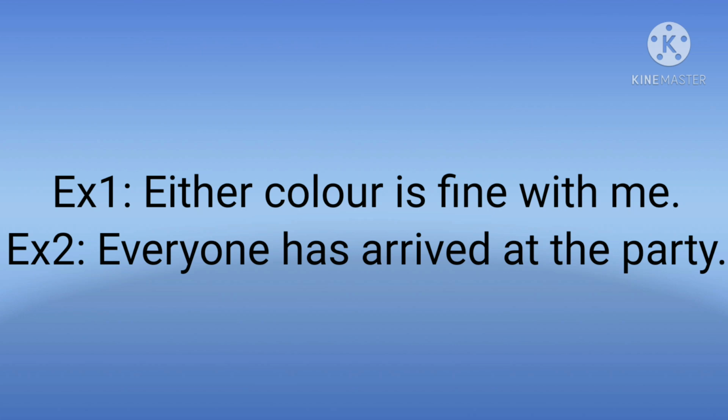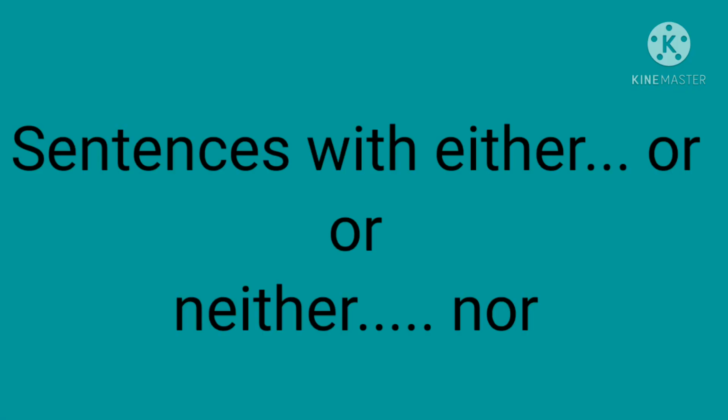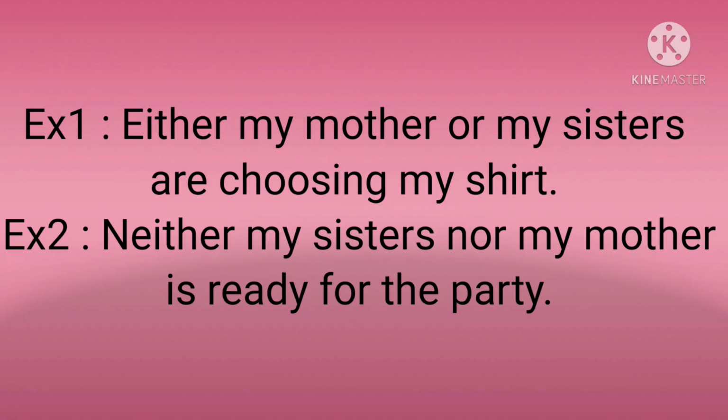Is it clear? Okay. Next condition, sentences with either or, otherwise neither nor. In a sentence where two subjects are joined with either or, otherwise neither nor, the verb agrees with the subject closest to it. Is it clear? So when we use two subjects by joining either or neither nor, the verb agrees with the subject closest to it. Look at the example.